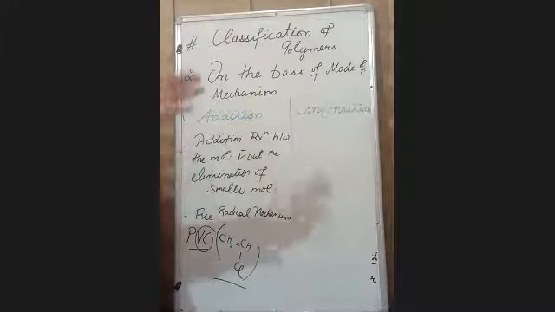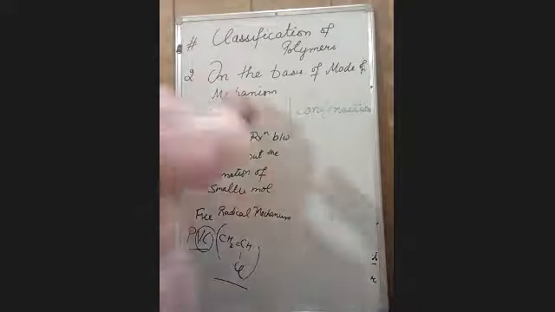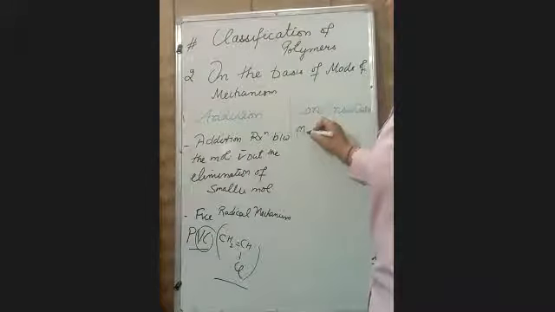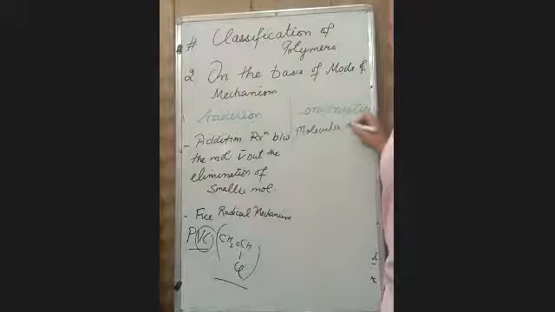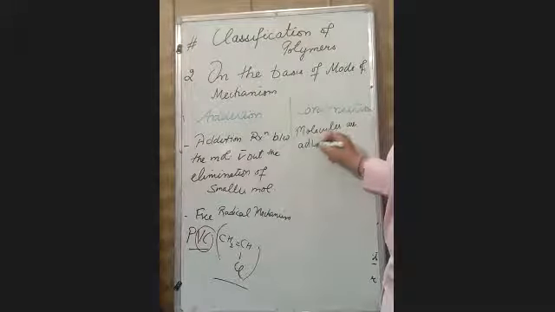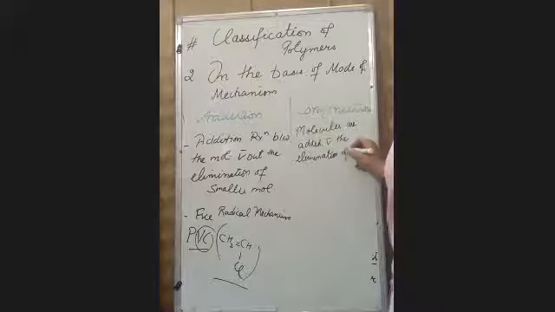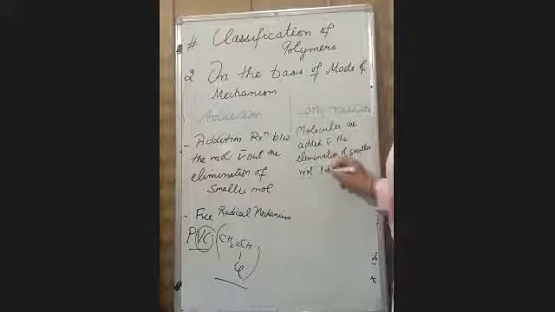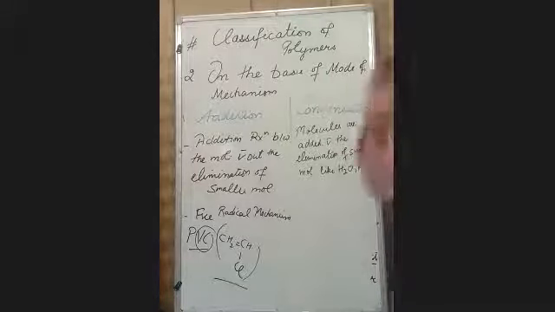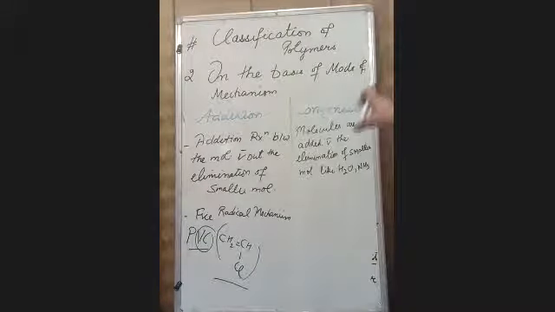In condensation polymers, the molecules are added with the elimination of smaller molecules like water, ammonia, etc. In this, the monomers are added with the elimination of smaller molecules.